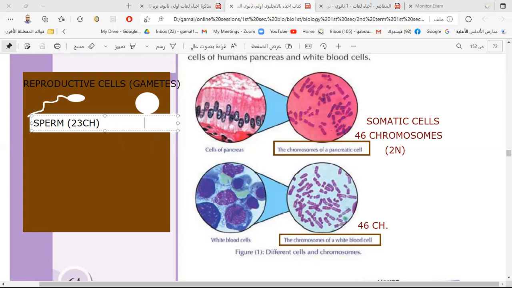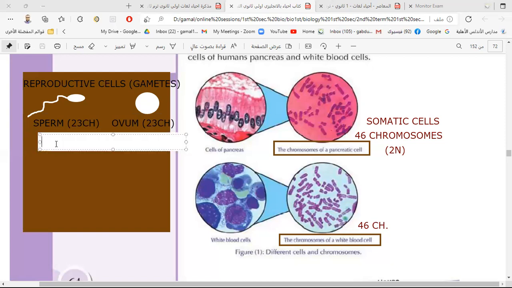Also the ovum carries half the number of chromosomes, 23 chromosomes. It is also n. We can say this is called n, and this is also called n. This number of chromosomes we call n only, and this one is also n.